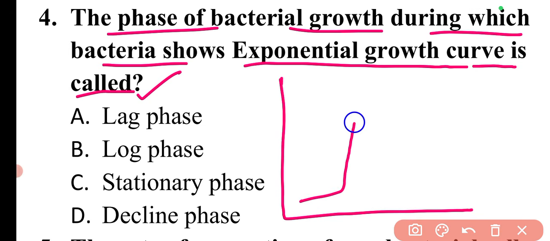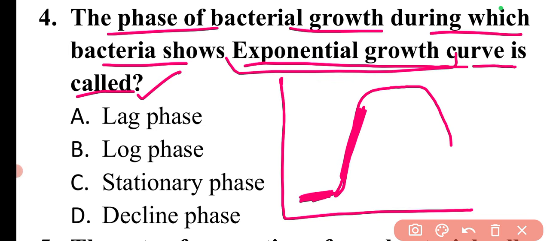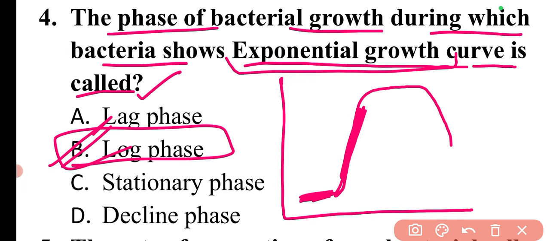Or bacteria will grow like this. So basically, this one is the lag phase. Lag phase is when the bacteria is adapting to the conditions or adapting with the environment, then there will be no growth. Then there will be a phase in which the bacteria adapted to that environment, and that shows a rapid growth. This exponential growth is called the log phase. So here option B will be the correct answer.